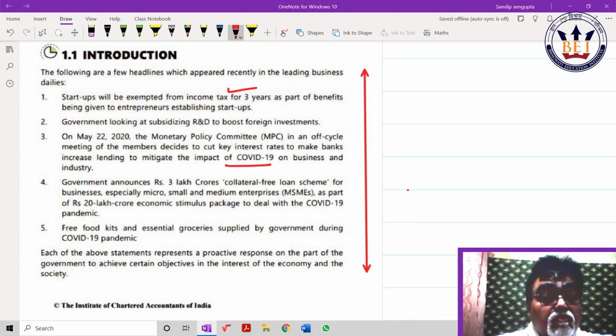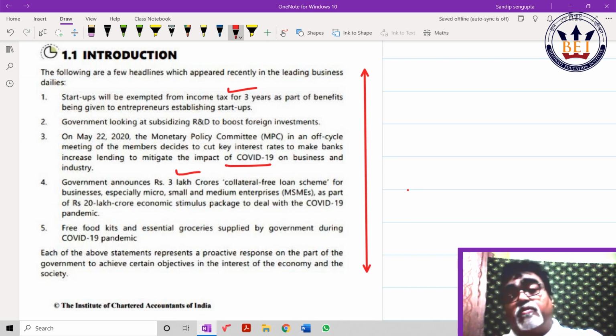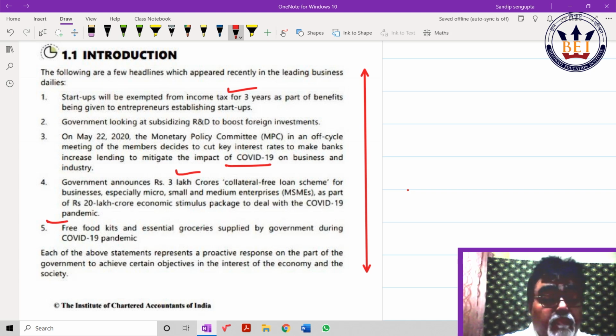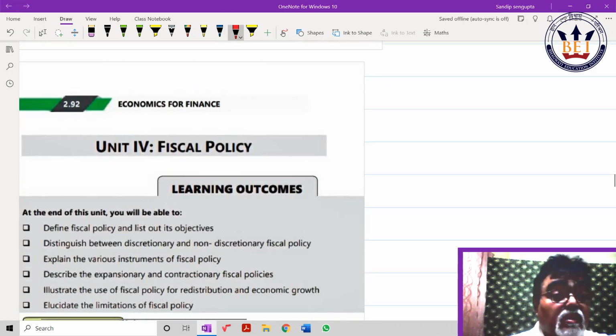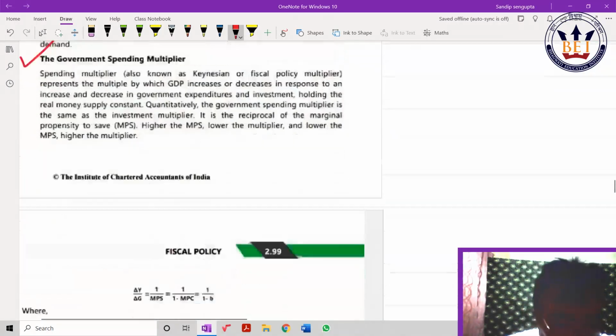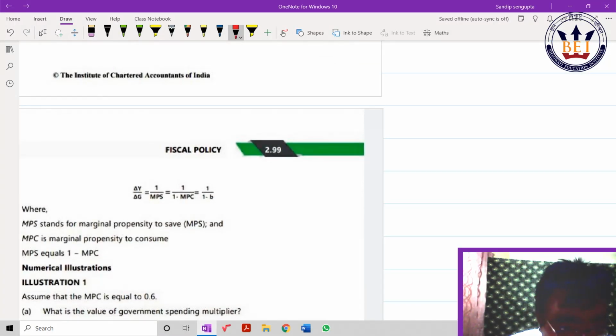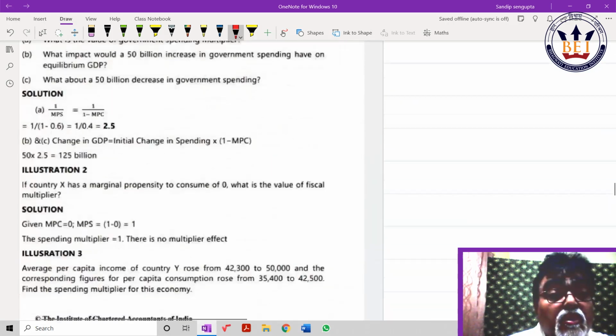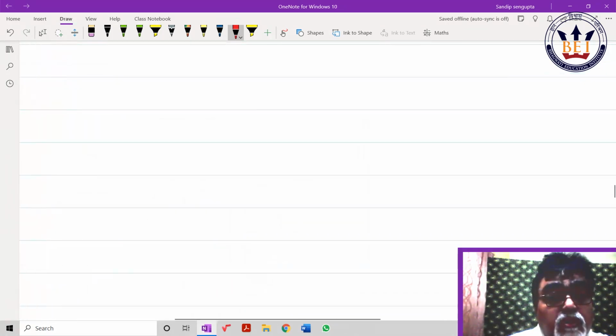Unit 4. Very, very important. Take it from me. Your age is my teaching experience. It should come. Government spending multiplier, tax multiplier. These I can't resist to help you. Take your copy and write down government expenditure multiplier. Slowly, no rush.